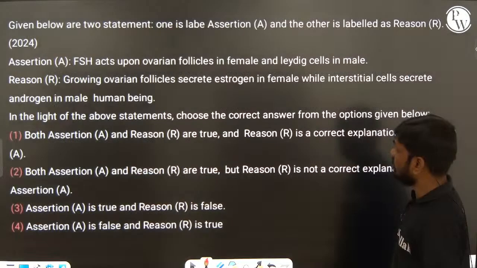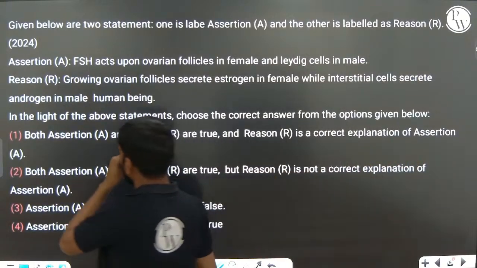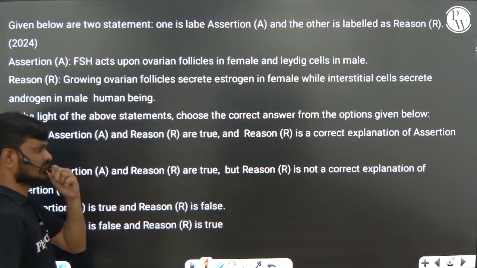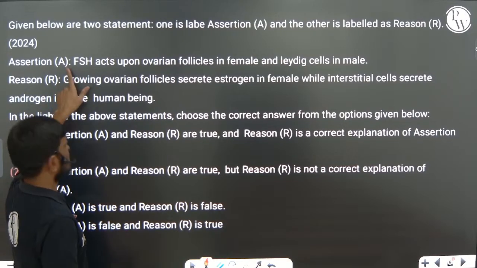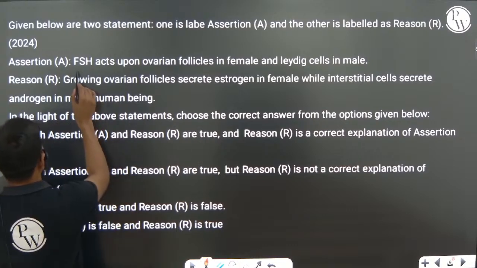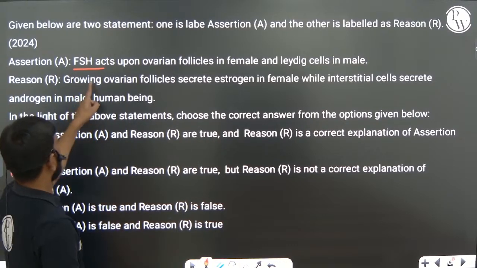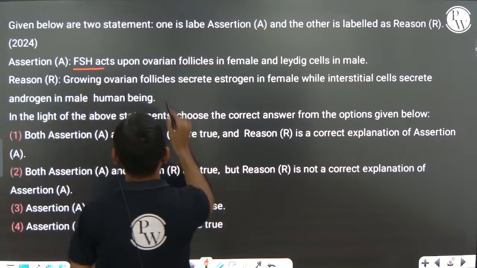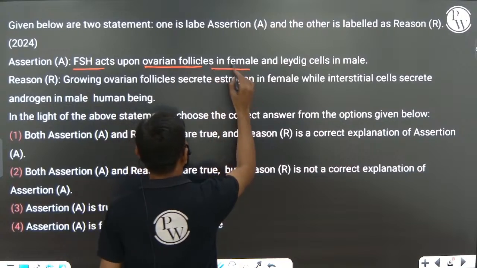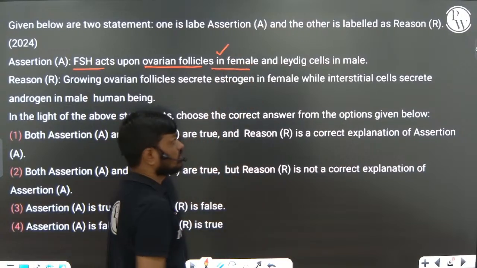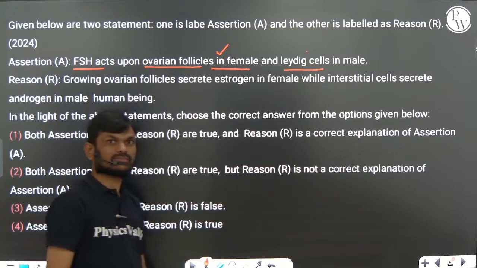And you can see one question, a 2024 question. I think it is from the NEET exam. Assertion: follicle stimulating hormone acts upon ovarian follicle in females and Leydig cells in males. Is it right?